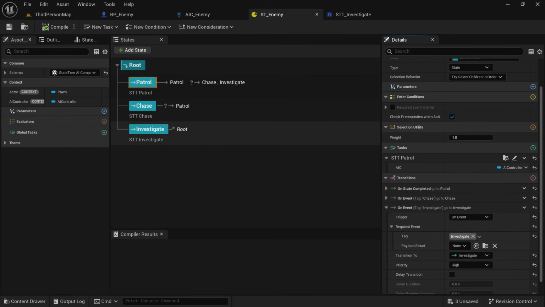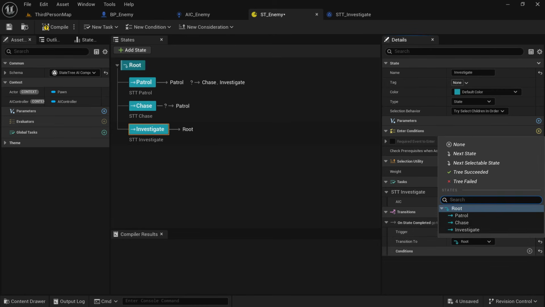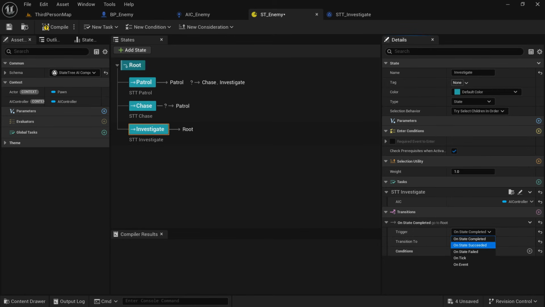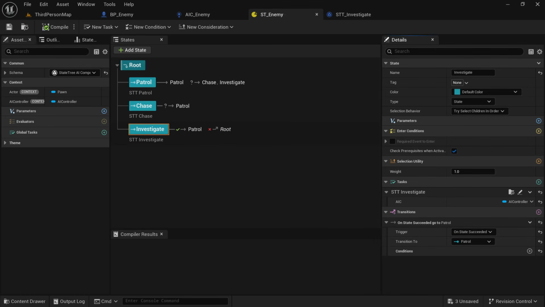On investigate, we're also going to create a transition on state completed. We're going to go on state succeeded, sorry, we're going to go to patrol. On state succeeded, we're going to go to patrol.